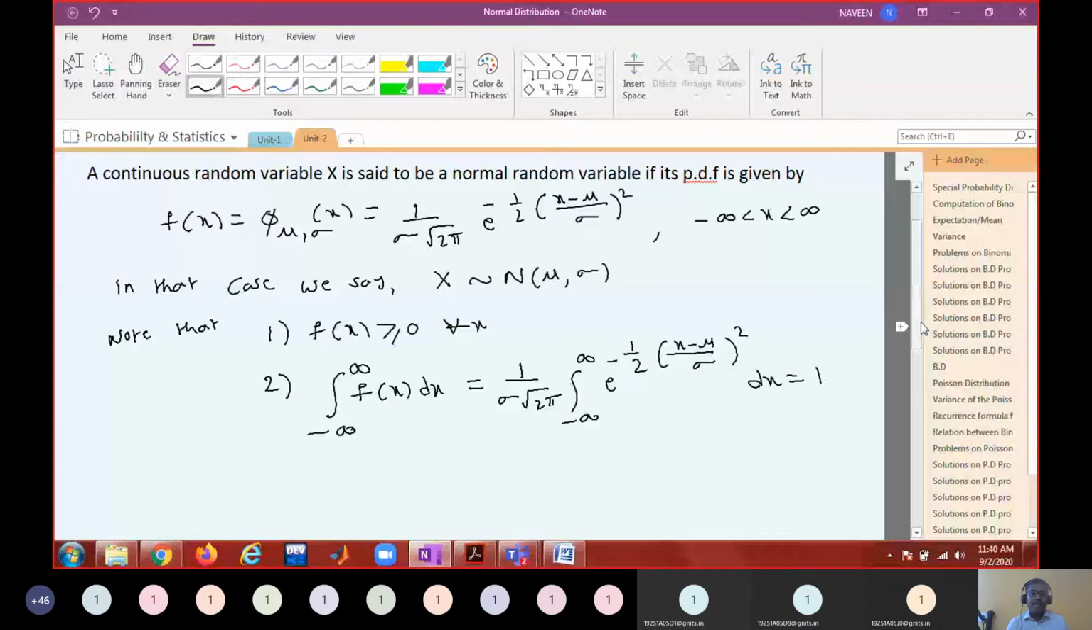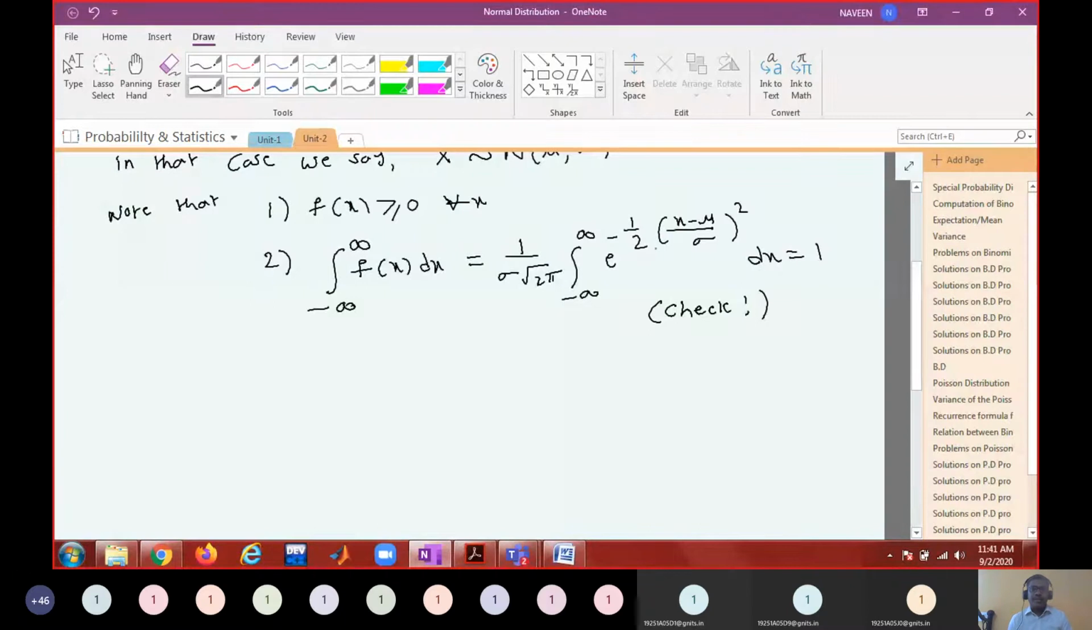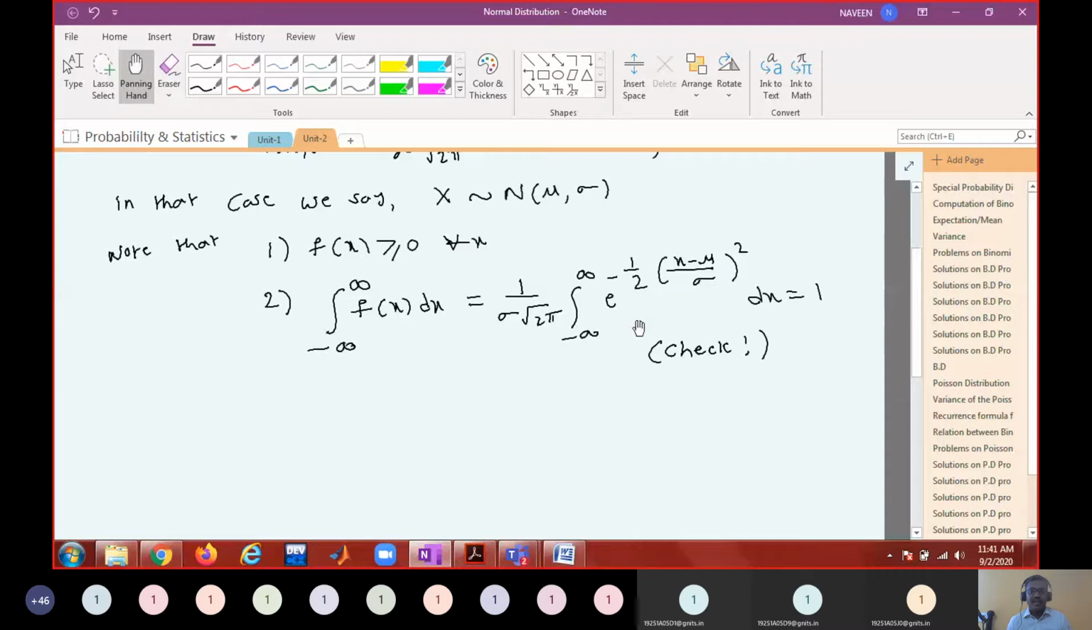Because you are very good at integration, because so far from intermediate to first year you have done a good amount of work on integration. So you just show or verify that this integration is equal to 1. In exams you may be asked to show this result. I wanted you to find this out. I want to know your integration skills. Otherwise we'll see later.